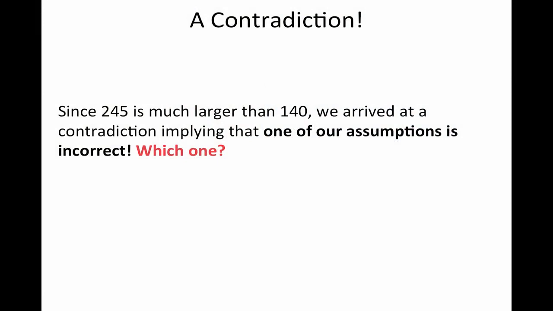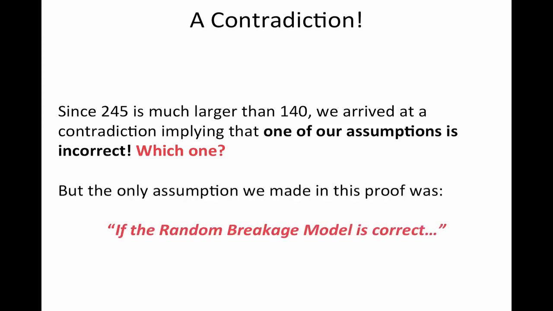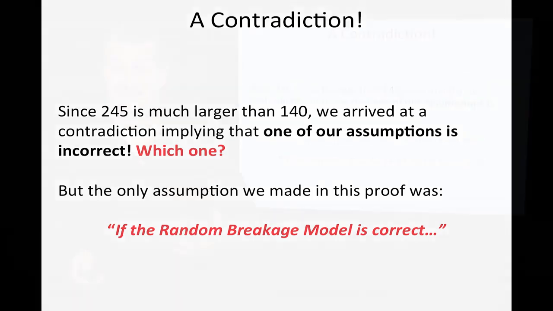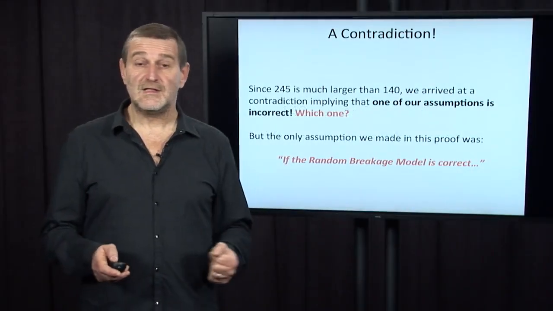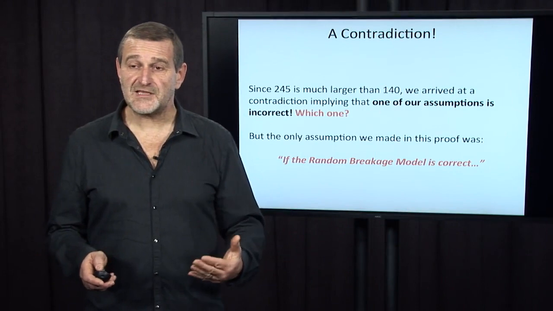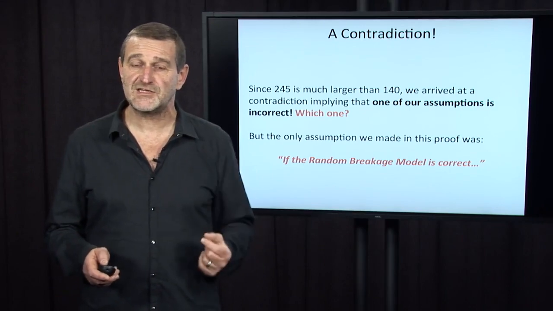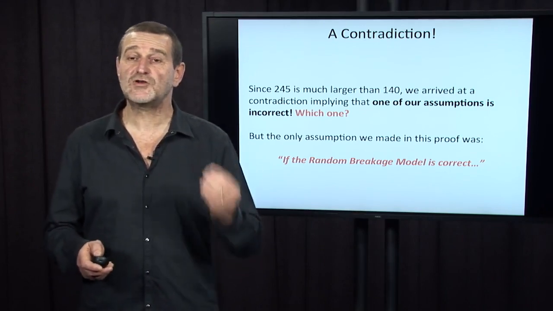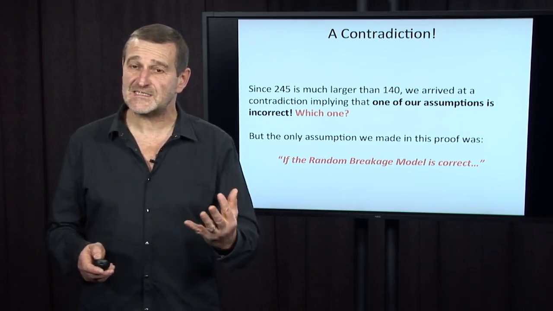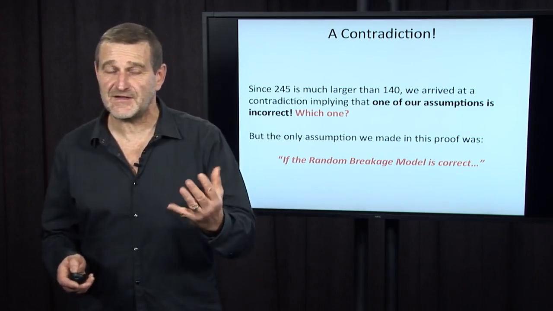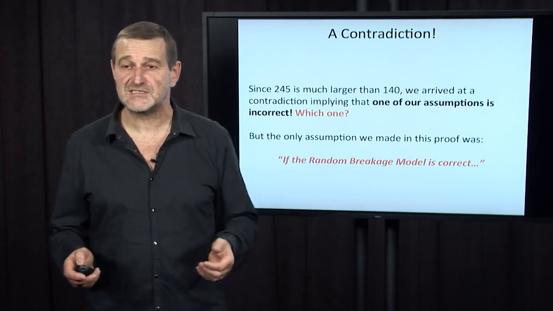But which one? Well, there is not much choice because we have made only one assumption. Here it is: the random breakage model is correct. Since based on this assumption we arrived at a contradiction, it means that our assumption was incorrect, which implies that the random breakage model failed. Well, we demonstrated that the random breakage model is incorrect, but of course we have not provided you with the location of fragile regions in the human genome, and it is an example of a non-constructive proof, when we prove that something is wrong but cannot provide a certificate showing where the fragile regions are located.